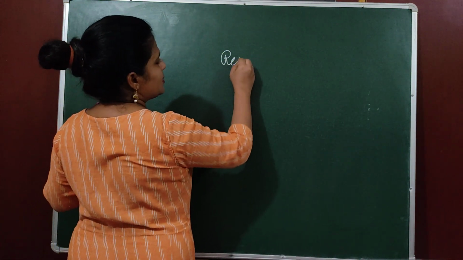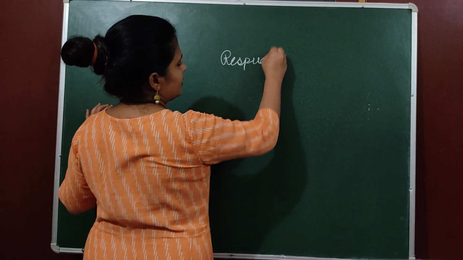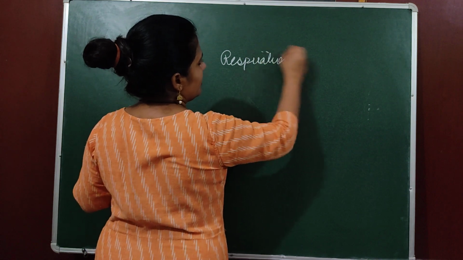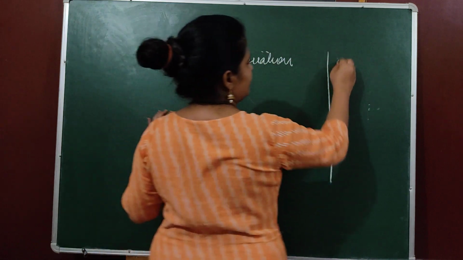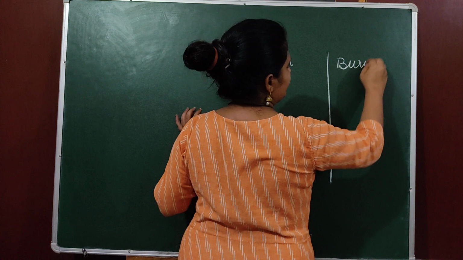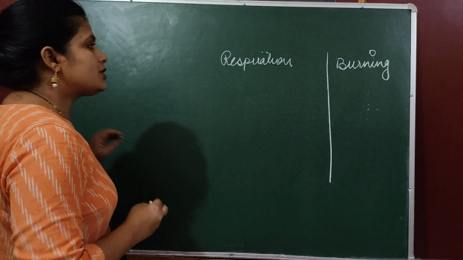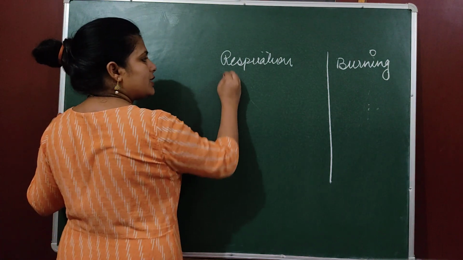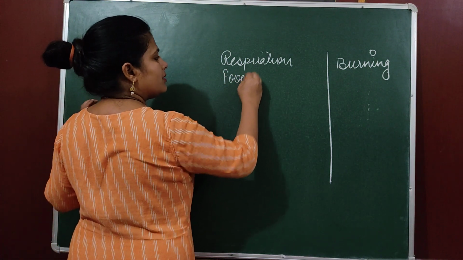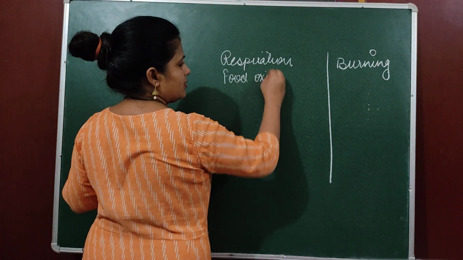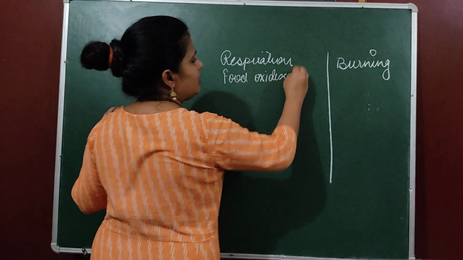So, what is respiration and what is burning? In case of respiration, food is oxidized, and there is a burning of food.